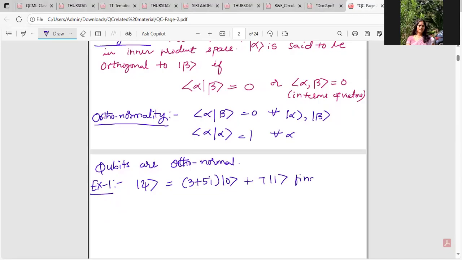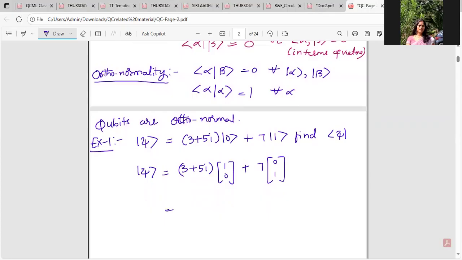Find the dual of ket psi. That's the question. Now, let's see what exactly ket psi is. 3 plus 5i, ket 0 is 1, 0, plus 7, ket 1 is 0, 1.